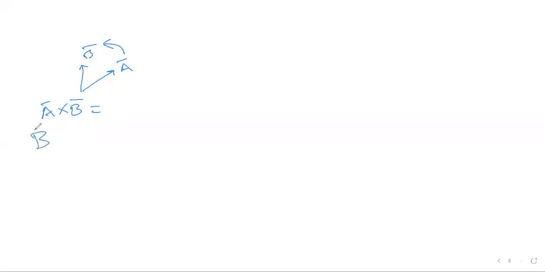Similarly, what will be my b bar cross a bar direction? If I go from here, downside, right? So within the mobile screen, we say cross if it is upward, and we say dot if it is inward to the plane of the screen.